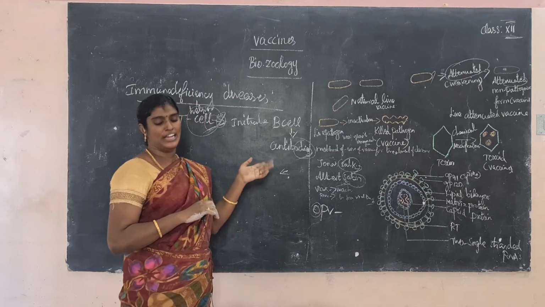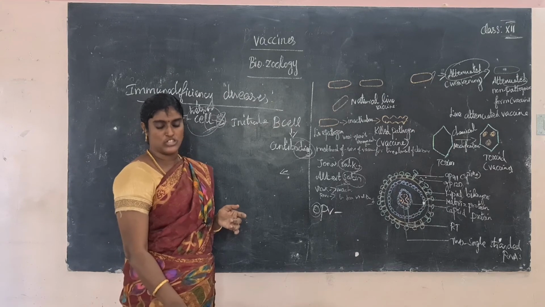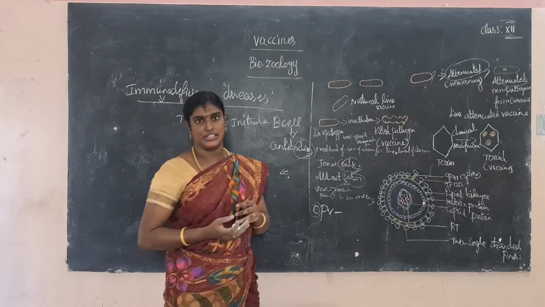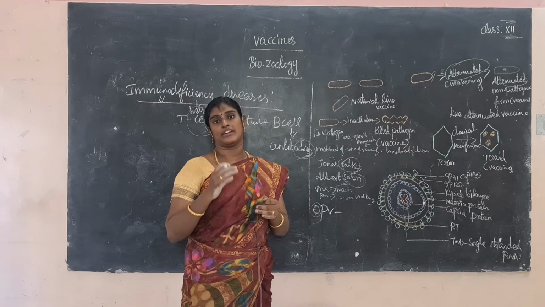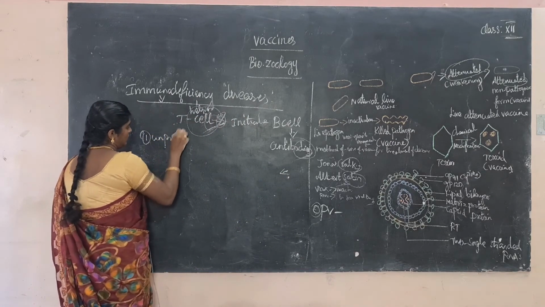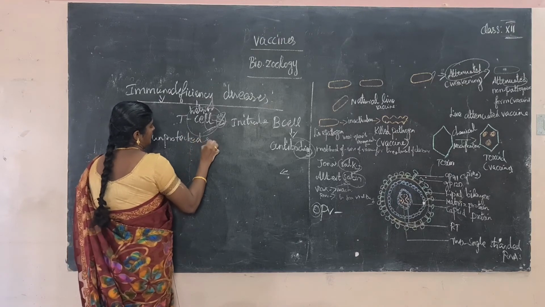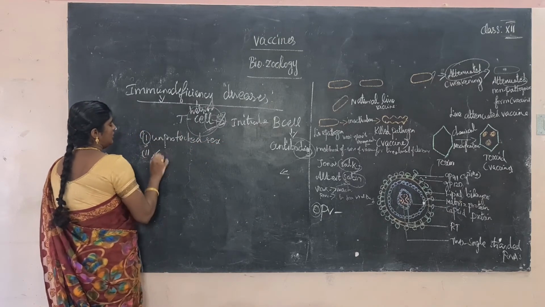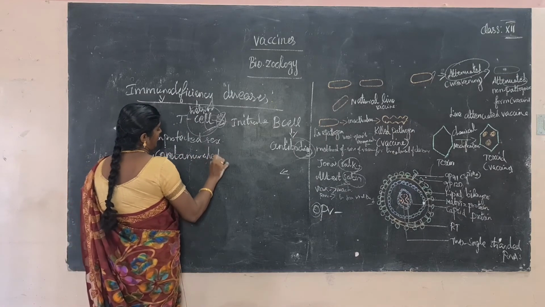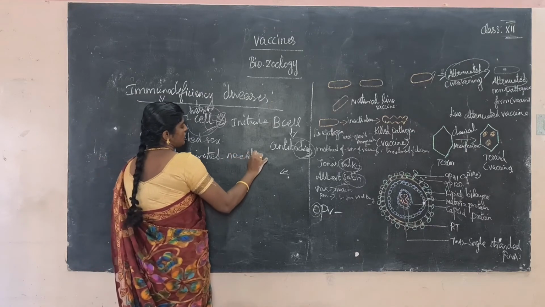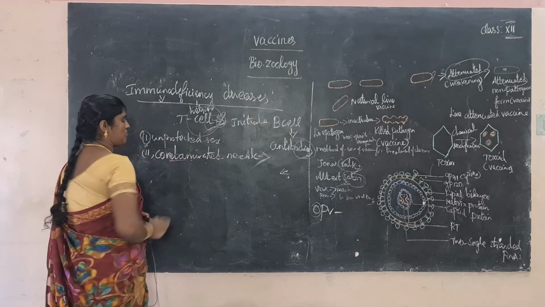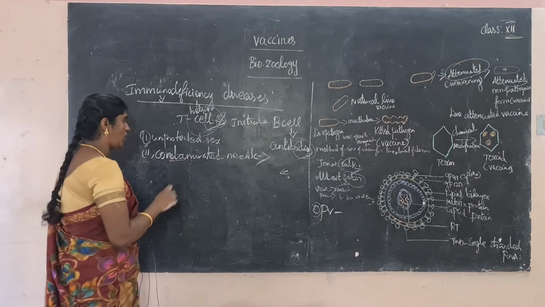Next important point, what are the modes of transmission? The main routes of HIV transmission are unprotected sex and blood contaminated needles. First, unprotected sex and contaminated needles. What is the meaning of contaminated? A contaminated needle or syringe, or maybe a blade or any other tools that are already affected. That is called contaminated.